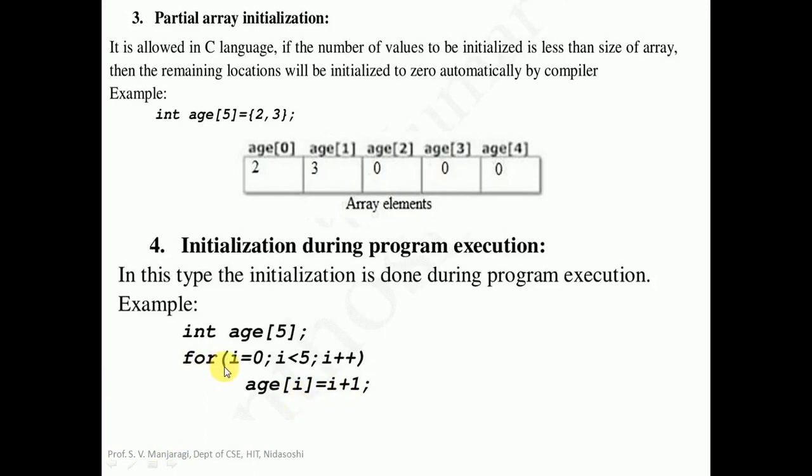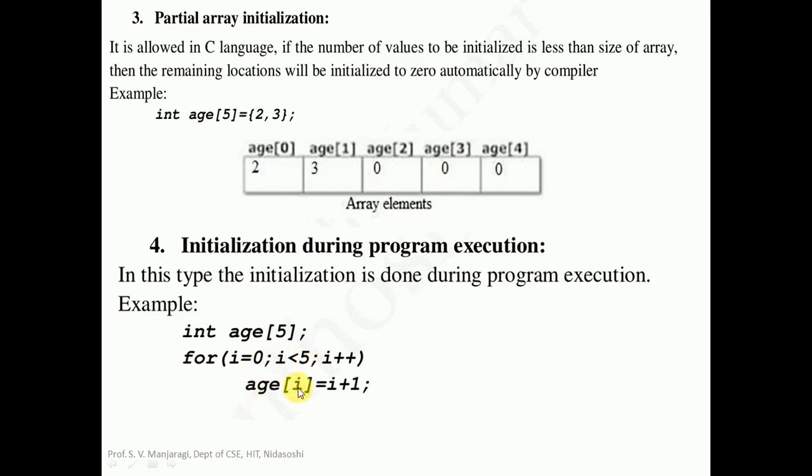So let us understand this particular concept here. You know that the for loop will begin with i = 0. The value of i will be initialized to 0. It will be executed only once. After the semicolon, the for loop condition will be tested. Let us substitute 0. Is 0 less than 5? Is the condition true or false? The condition is true. If it is true, this statement will be executed here.